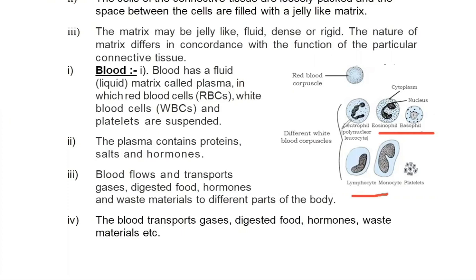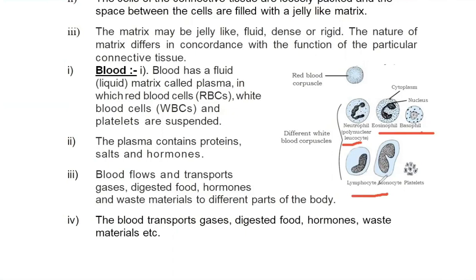Neutrophils, it's written in your NCERT, polynuclear leukocyte. The nucleus of a neutrophil shows many lobes, a multi-lobed nucleus. Another name for white blood cells is leukocyte. Then we have lymphocyte and monocyte. These five types come under leukocytes or white blood cells: neutrophil, basophil, eosinophil, lymphocyte and monocyte.